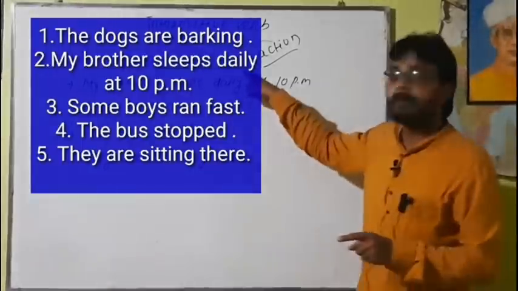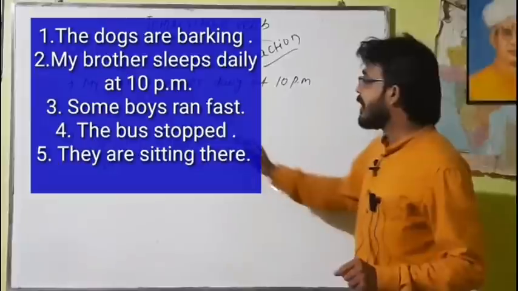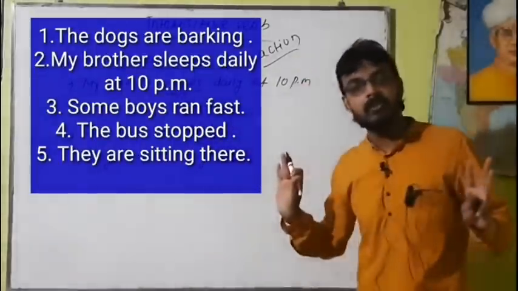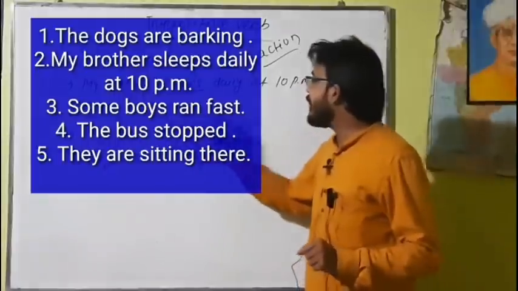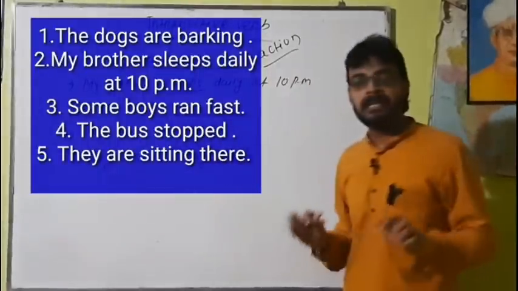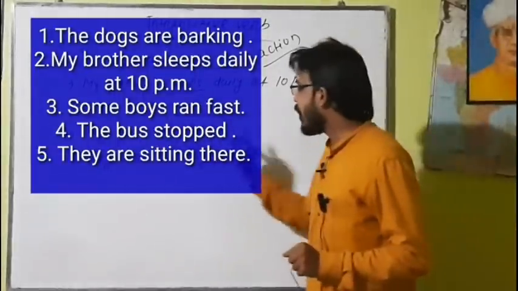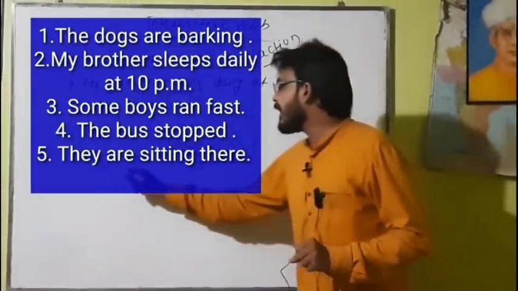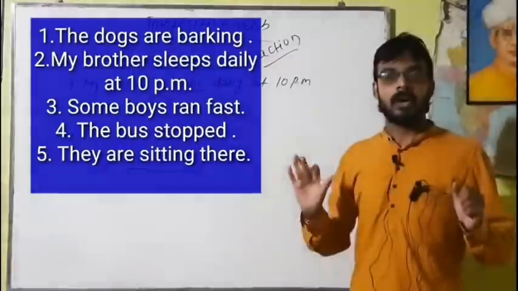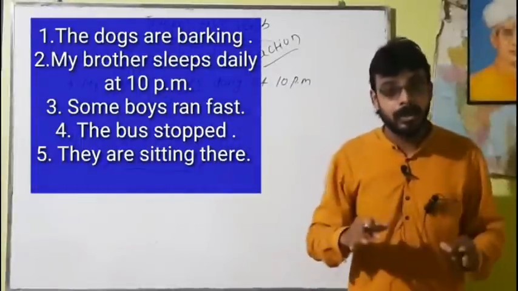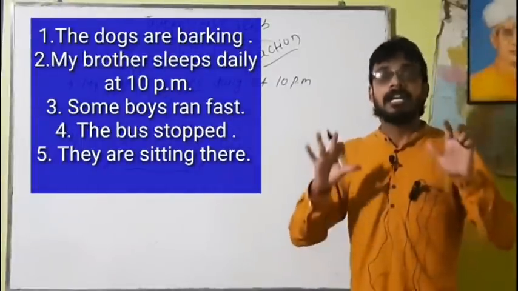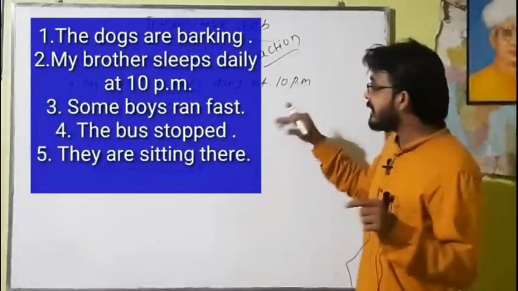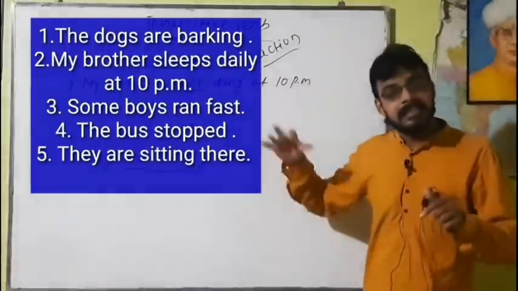So here that is verb of action. My brother sleeps daily at 10 p.m. Here sleeps is also action. Some boys ran fast. Ran is also action. The bus stopped is also action. They are sitting there. These all are actions, or we call them verb of doing, action verb or dynamic verb. And these verbs require no object. That means it can make a complete sentence itself.